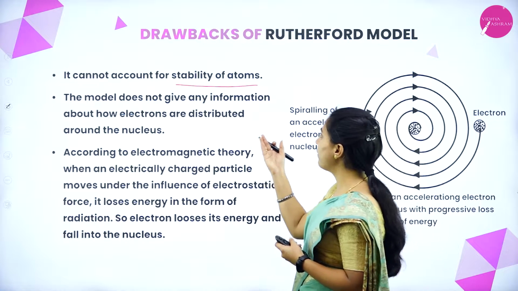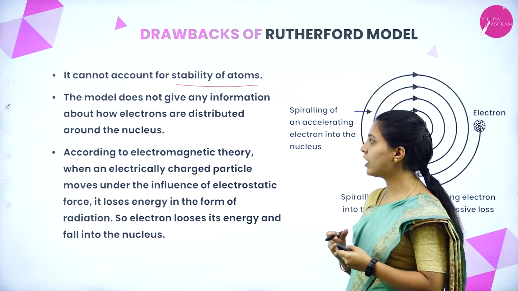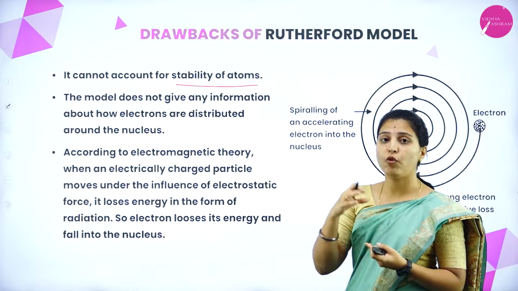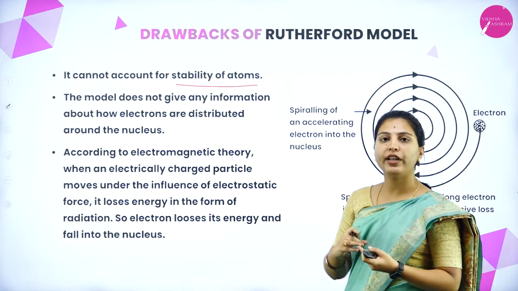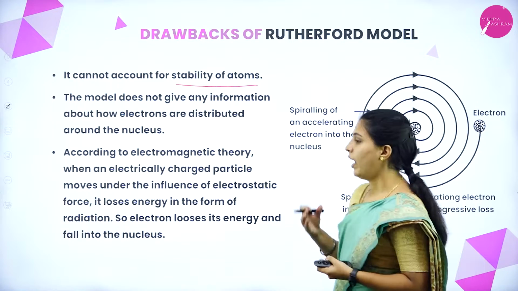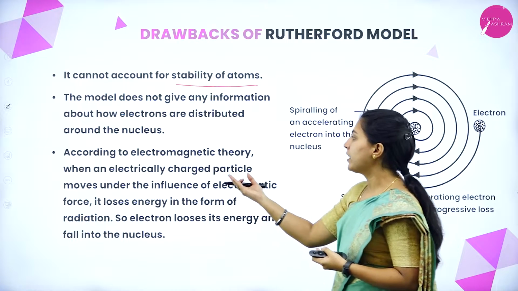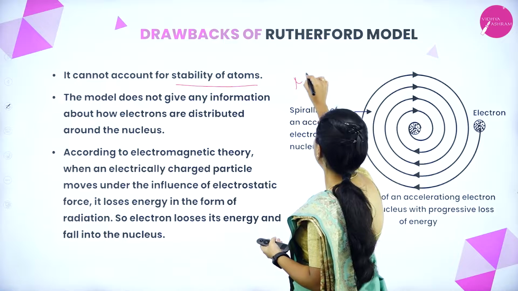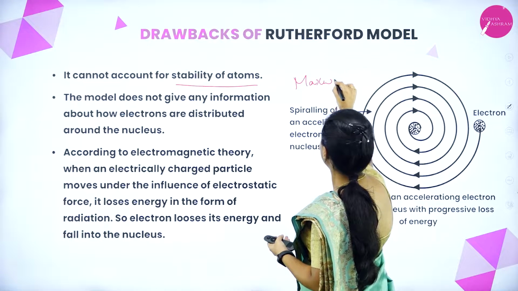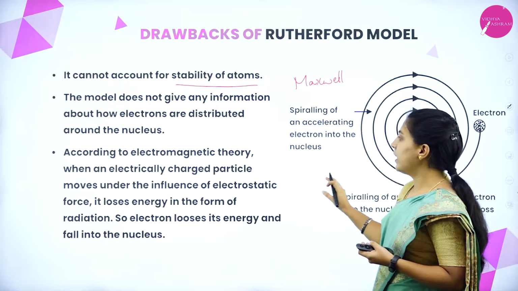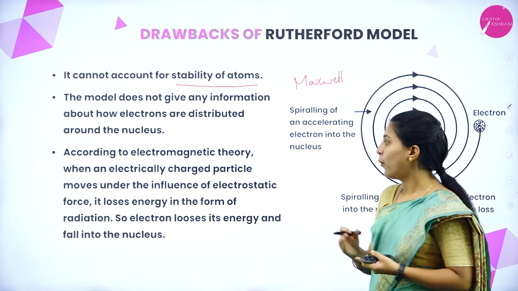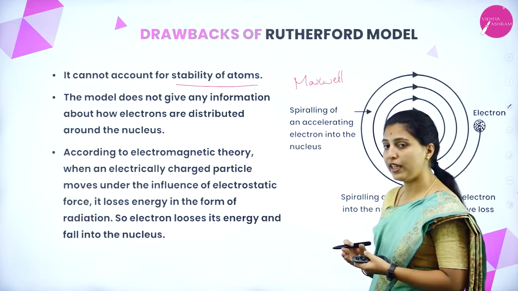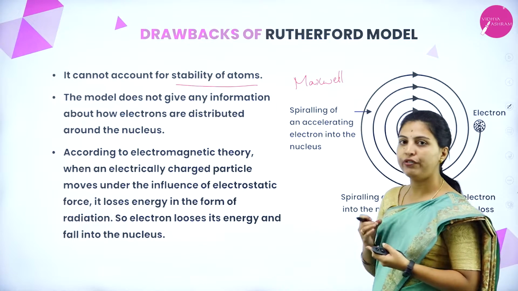The model does not give any information about how electrons are distributed around the nucleus. We have seen the orbits, but in what context the electrons are moving around the nucleus, he could not explain. And another point is there: according to the electromagnetic theory of Maxwell, when an electrically charged particle moves under the influence of electrostatic force, it loses energy in the form of radiation.